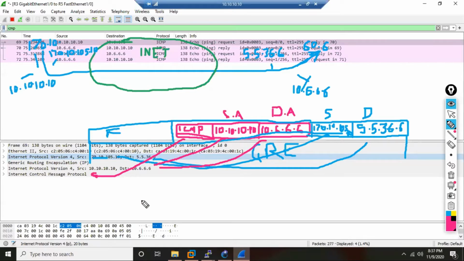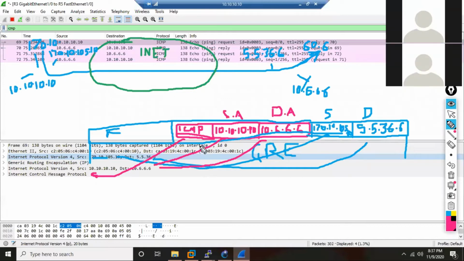But the problem with this is what? Are R10 and R6 able to communicate using their private IPs? Yes. That means they have done what? A VPN, a virtual private network. They are using a public, shared cloud, and using that shared cloud they have exchanged their private data. But what is the problem with GRE now? A sniffer can easily open up this packet.